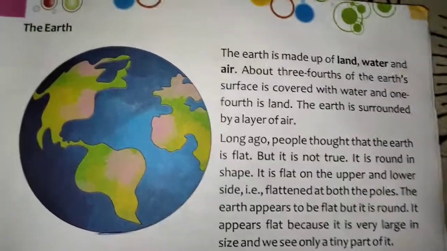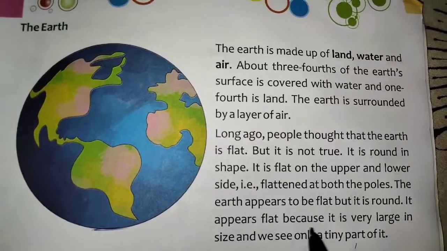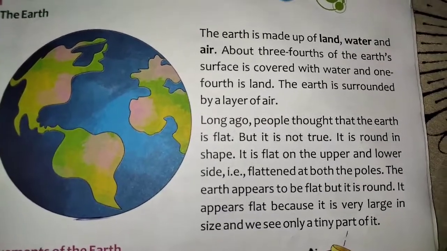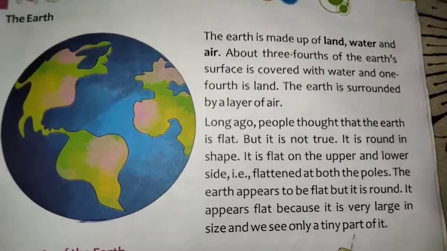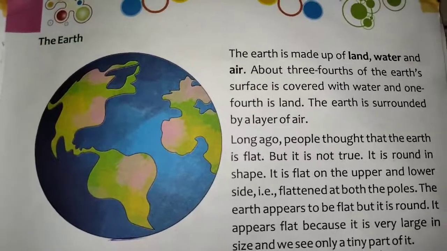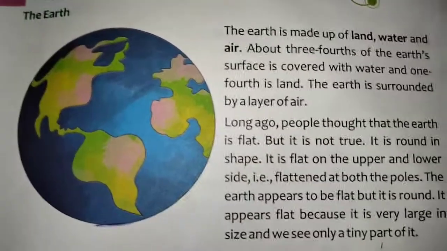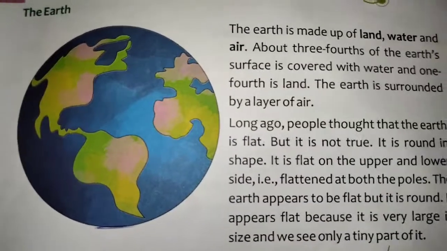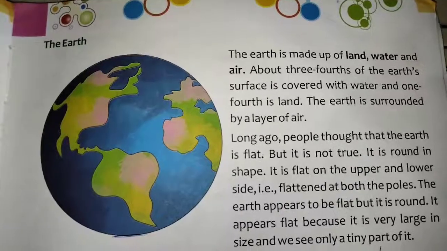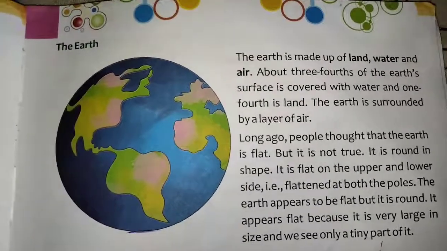It appears flat because it is very large in size and we see only a tiny part of it. It is a very big earth, and we can see only a little part of it, like our school ground. It is only a small part of the earth. I hope you understood this.